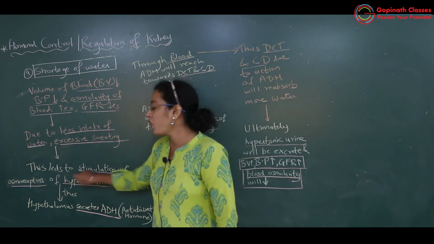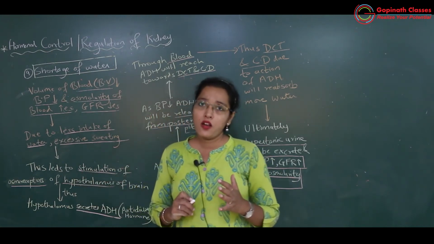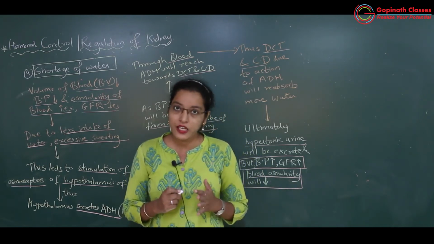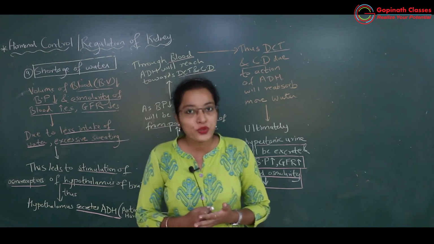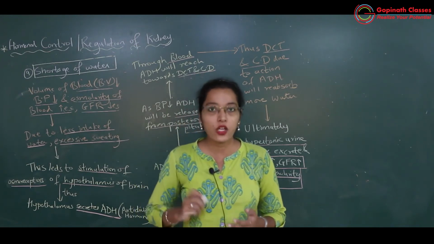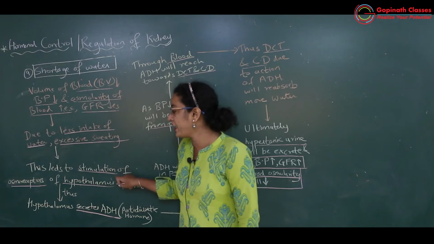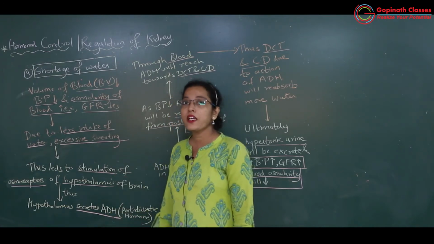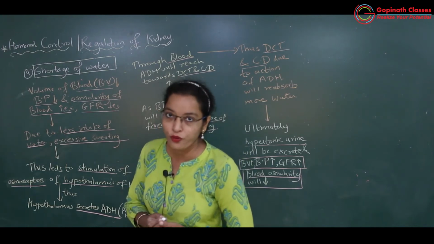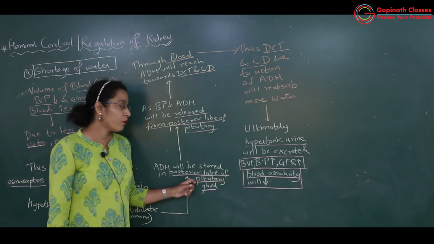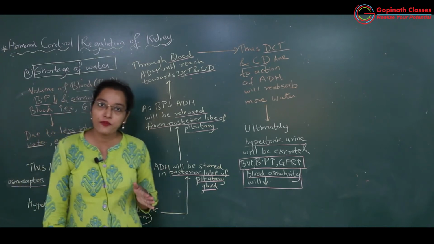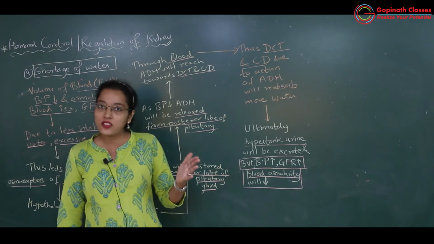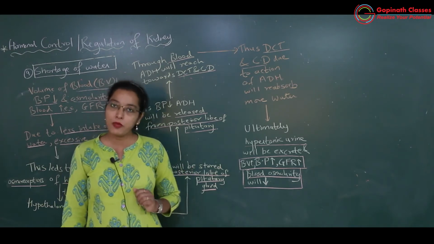Okay. So now this hypothalamus will further produce more of ADH. It does produce and keep it beforehand, but now it starts producing even more ADH, antidiuretic hormone. And whatever antidiuretic hormone is produced by the hypothalamus will be stored in the posterior lobe of the pituitary. Okay. So the posterior lobe of the pituitary gland will store more of ADH because now more ADH should enter the blood for increasing the blood volume.